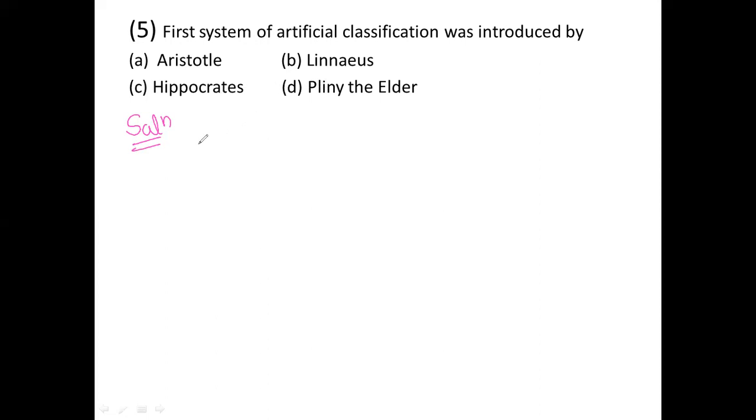First, the artificial system of classification. What do you mean by the artificial system of classification? That we shall discuss here. Now I would like to see the artificial system of classification. What do you mean by the artificial system of classification? Based on presence